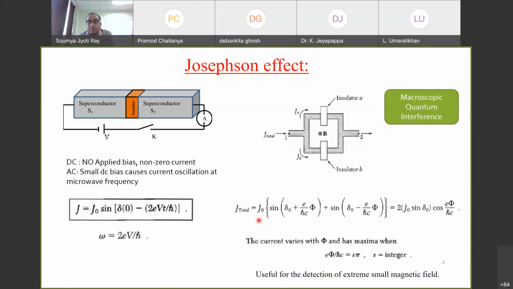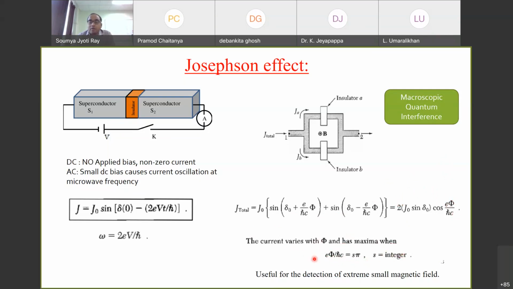Eventually, you can see that total current will have two components: J naught times sine of delta 0 plus e by h bar c times phi, plus sine of delta naught minus e by h bar c times phi. That gives the expression 2 J naught sine delta 0 times cosine of e phi divided by h bar c. If I plot this, I will see a diffraction pattern, with a central maximum and then periodic bright and dark spots. The current varies with pi, and it will have a maximum when e phi divided by h bar c is s times pi, where s is an integer.